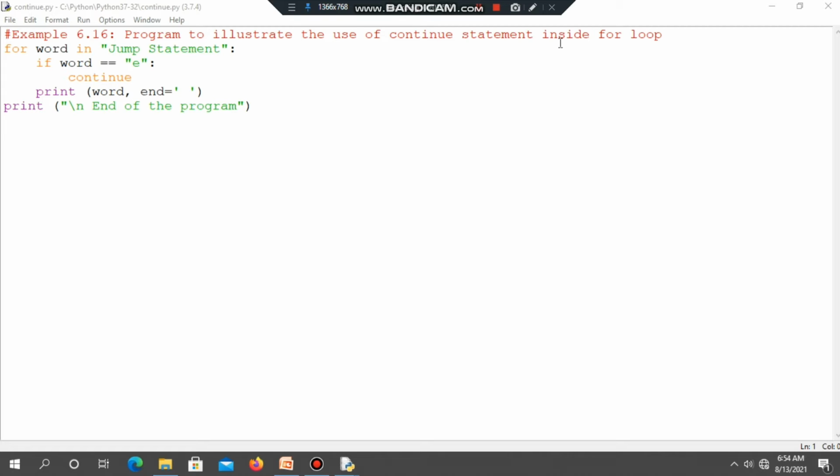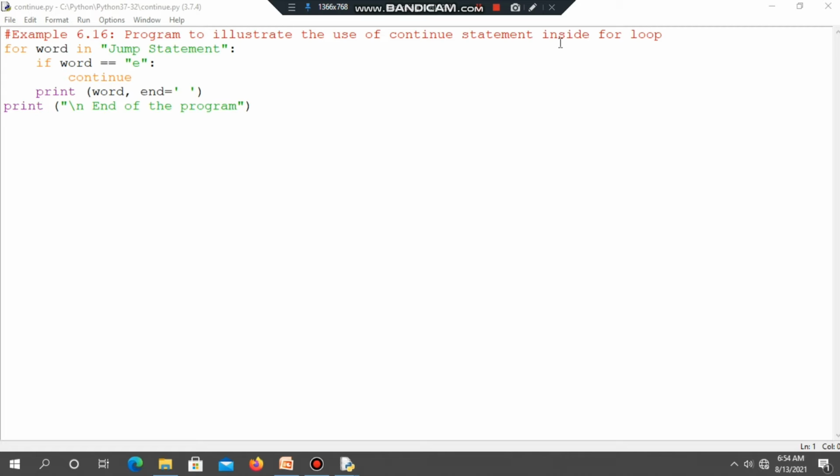We already know what is meant by a string: a collection or sequence of characters. In Python, strings can be enclosed by single, double or triple quotes. In this example the string is enclosed by double quotes. So first we take the counter variable word and take the values from the string jump statement.